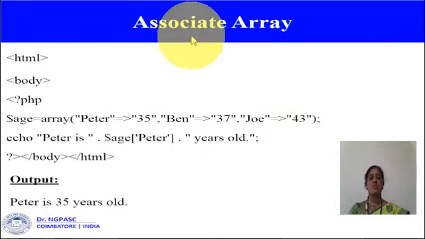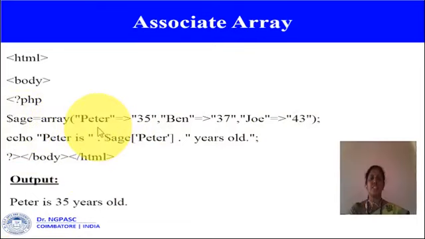So next comes the associative array. In the above example, age is the array name, and Peter and 35 are the key and value. So here age is the name of the associative array. The key Peter is used to access the value of the array, 35.